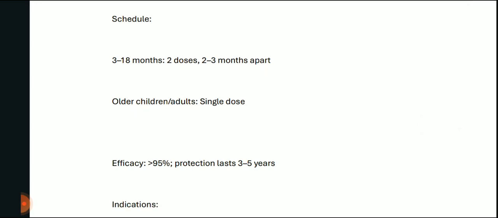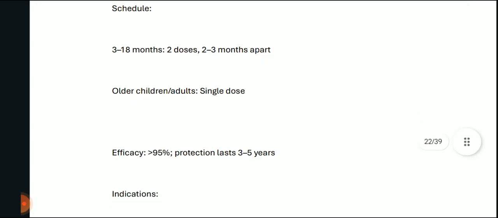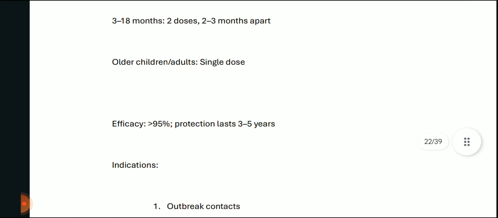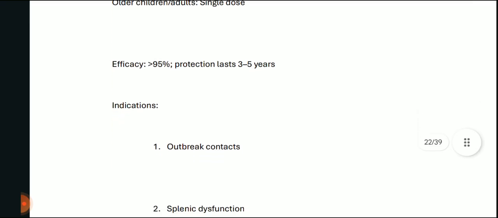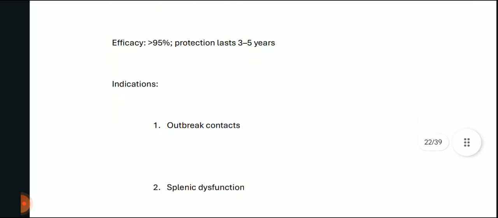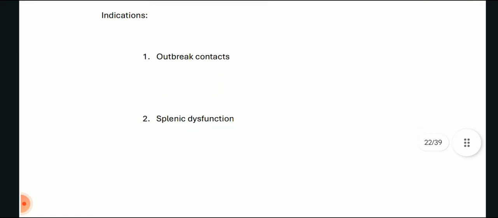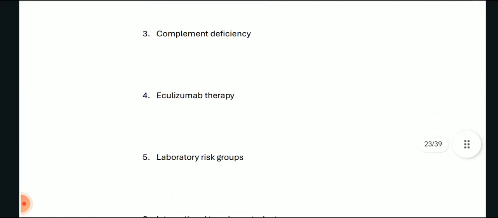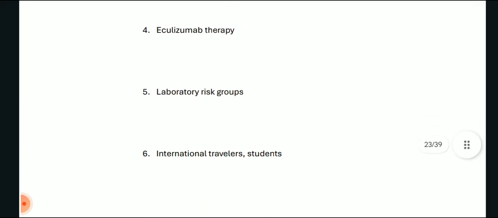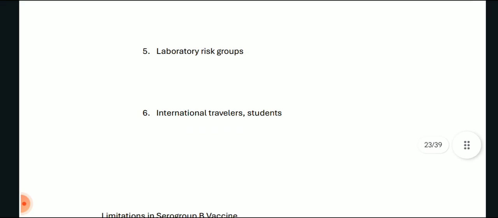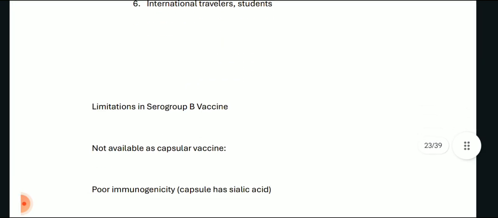Schedule: 3 to 18 months, two doses are given 2 to 3 months apart. Older children or adults, a single dose is enough. Efficacy is more than 95%, and protection lasts for more than 3 to 5 years. Indications are outbreak contacts, splenic dysfunction, complement deficiency, eculizumab therapy, lab risk groups, and international travelers or students.